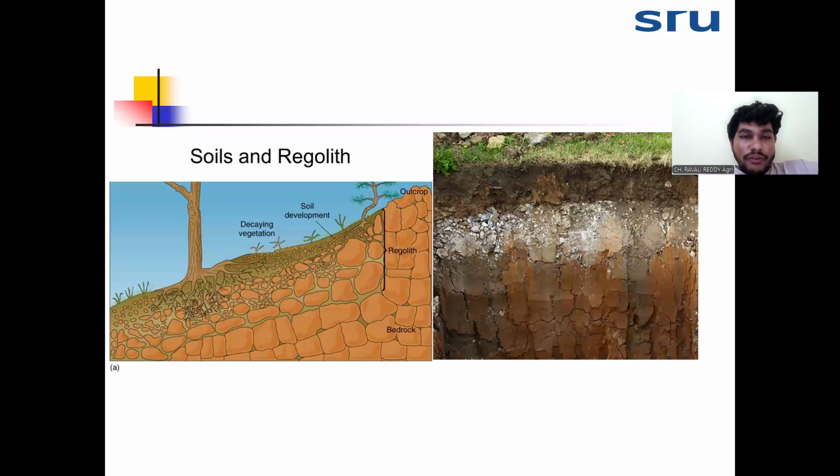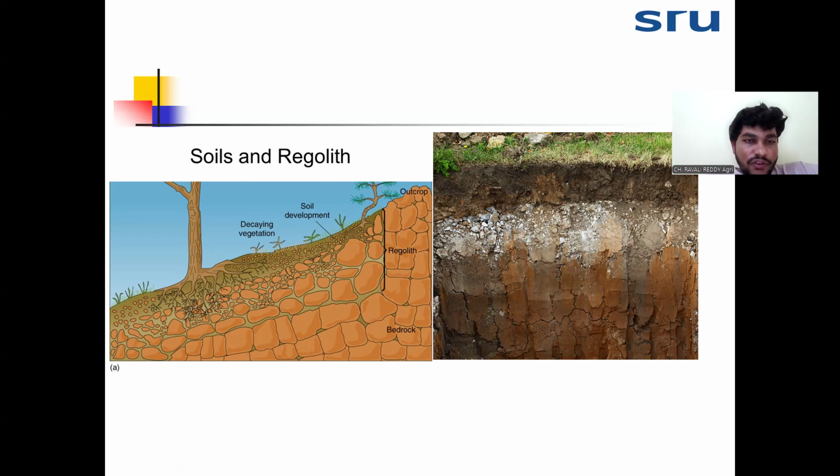So in this diagram, we will discuss how soil and regolith are different. As we have discussed in the last slides, bedrock is the consolidated material. From this bedrock, unconsolidated material will form, which is called the regolith, which will act as a parent material for the formation of soil. Soil is developed by different factors, and the regolith is formed because of different factors. The basic difference between soil and regolith we can identify based on the soil profile.